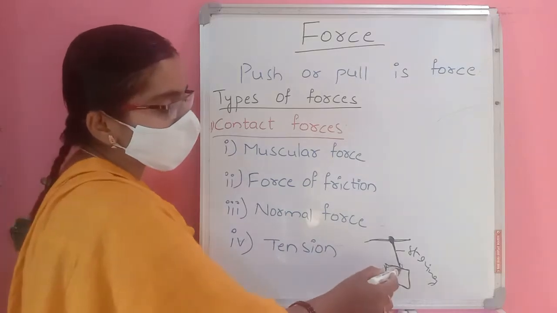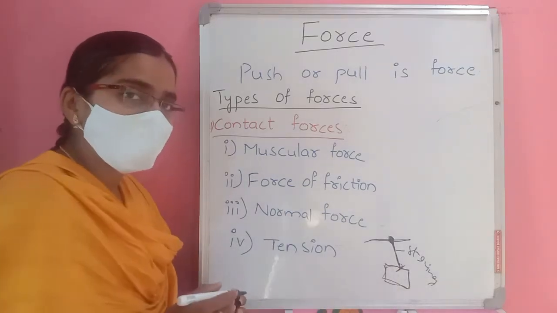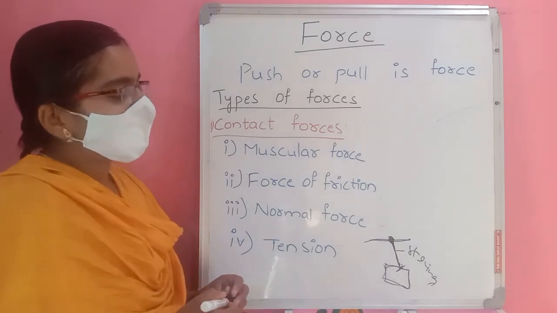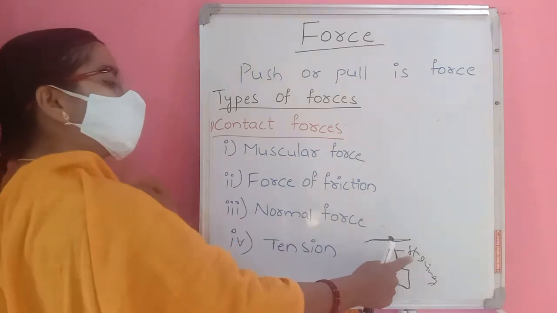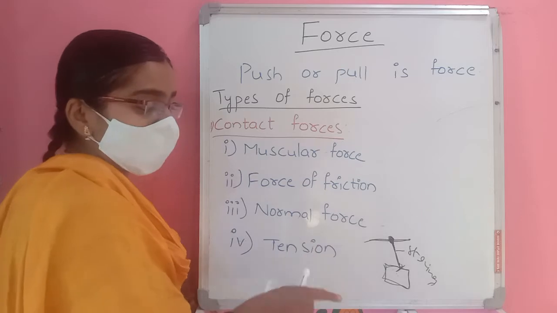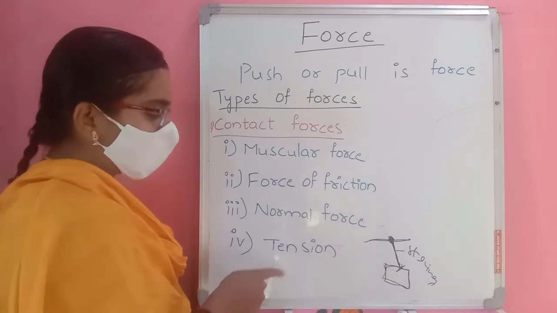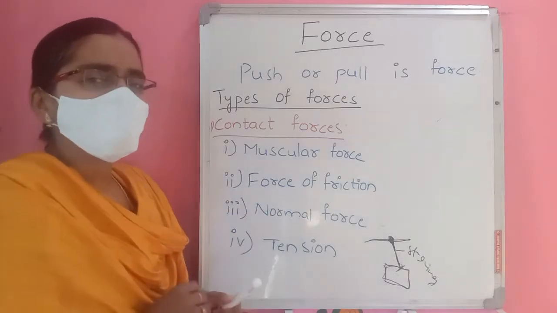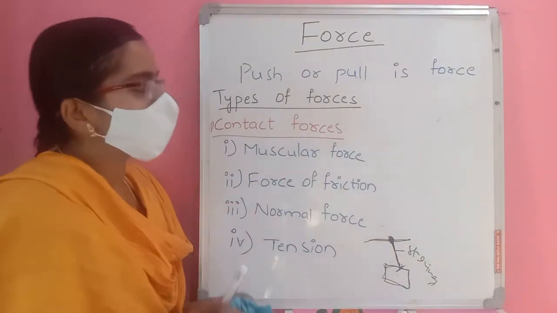This is also contact force. When it is in contact with that string, then only it can stay here. So the force applied by this string when it is hanging is called as tension. All these forces are contact forces.